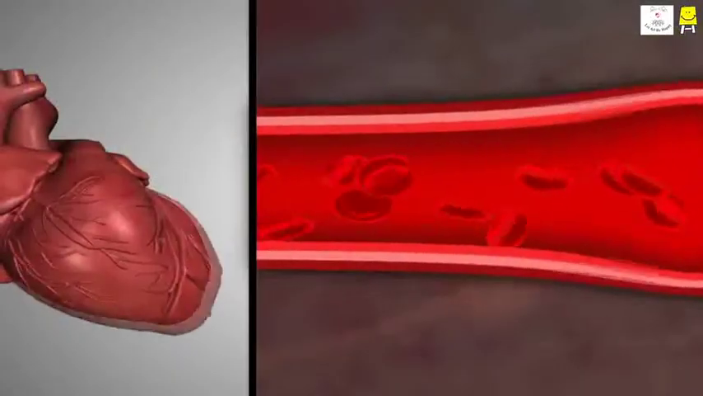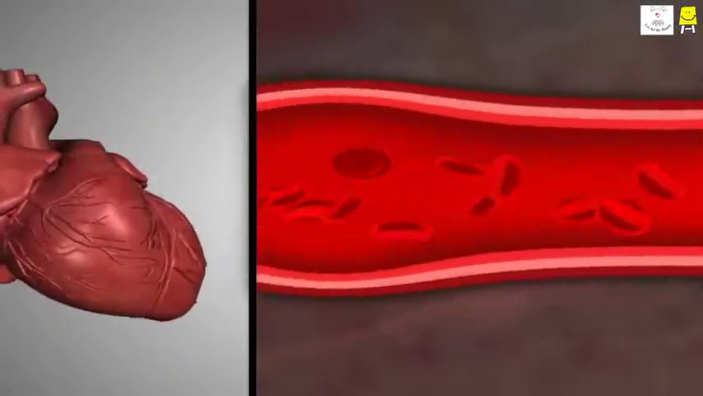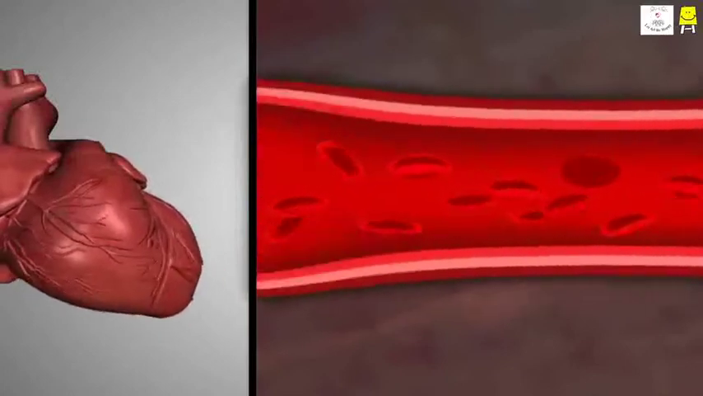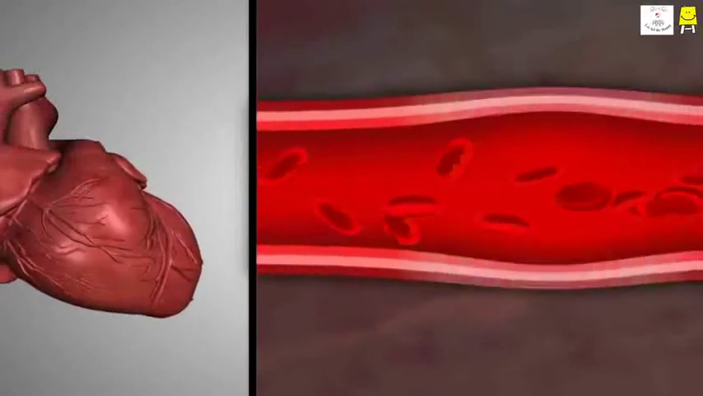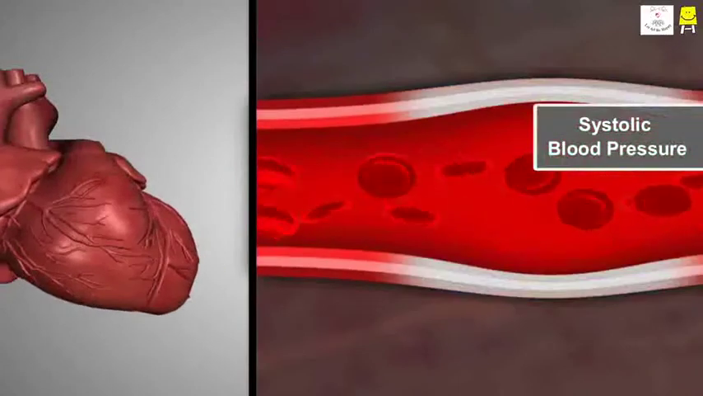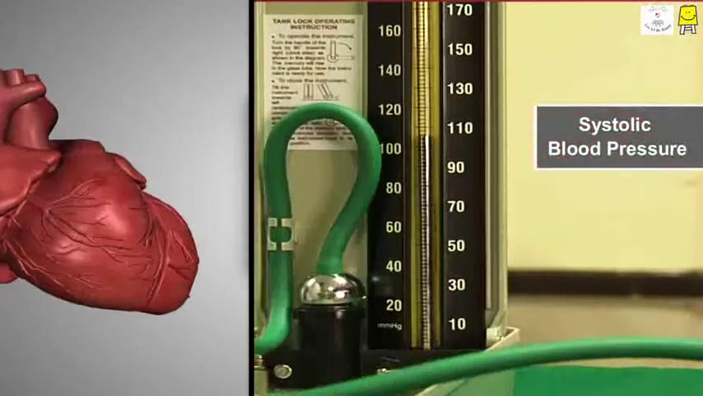Blood pressure depends on the contraction and relaxation of the heart. During contraction of the heart, the pressure exerted by the blood on the walls of the blood vessels is higher. This is called the systolic blood pressure. The systolic blood pressure for a healthy person is in the range of 90 to 120 millimeters of mercury.